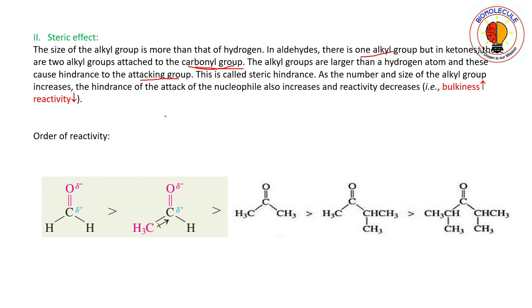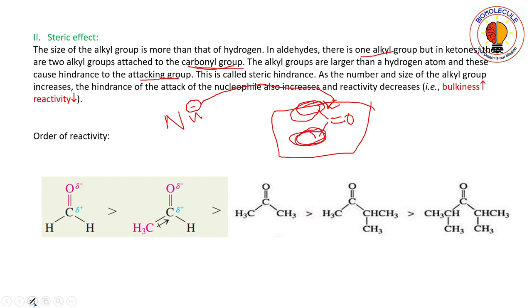So if you consider the nucleophilic attack, this nucleophilic attack is a kind of SN2 reaction. If in a molecule these groups have a very large substituent, then the attacking nucleophile will face steric hindrance because of these two groups. So as a result, the reactivity of this carbonyl carbon will decrease.